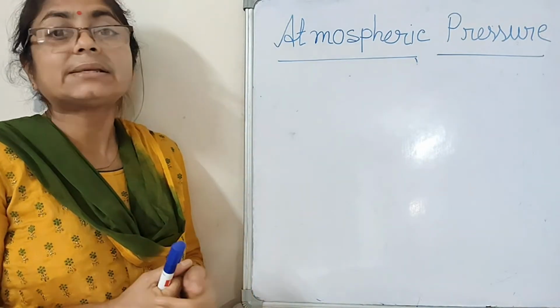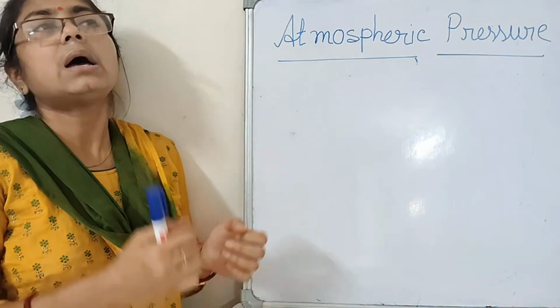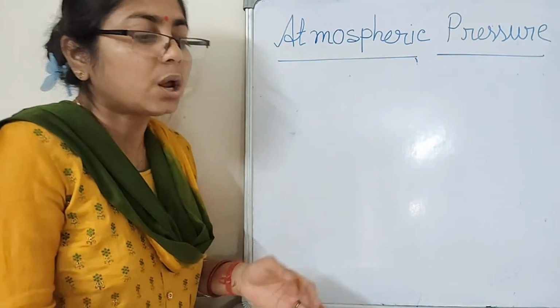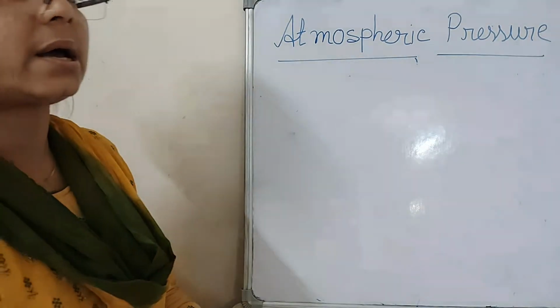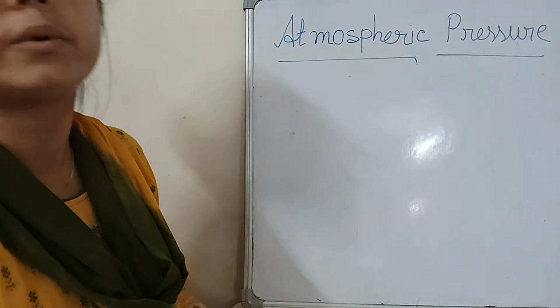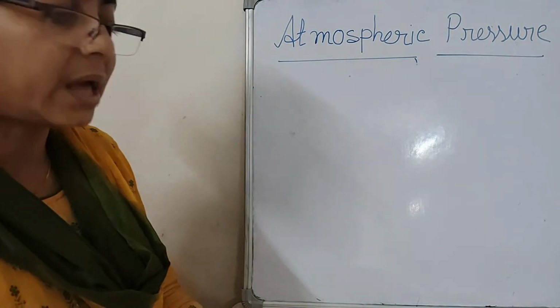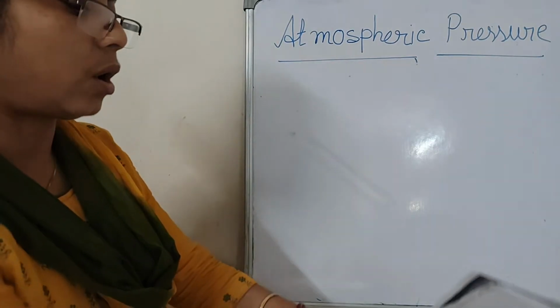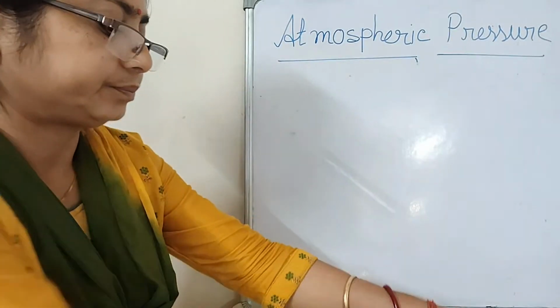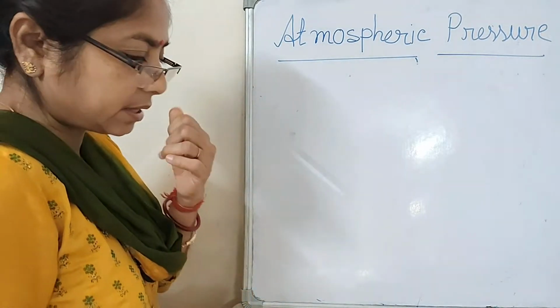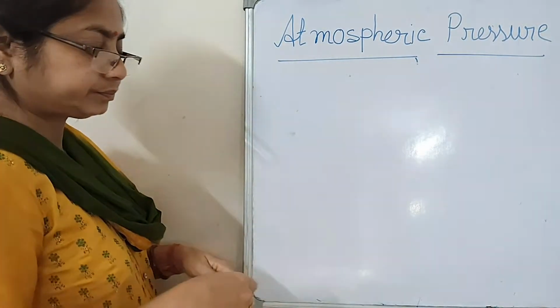Next one, what is the barometer? A barometer is an instrument. By this instrument we can measure the pressure of the atmosphere. Now I will draw a barometer. This is a simple barometer.